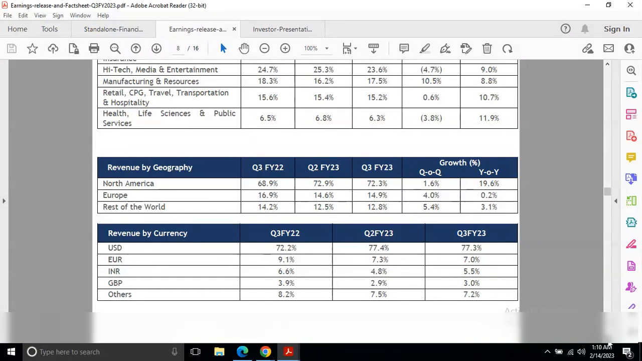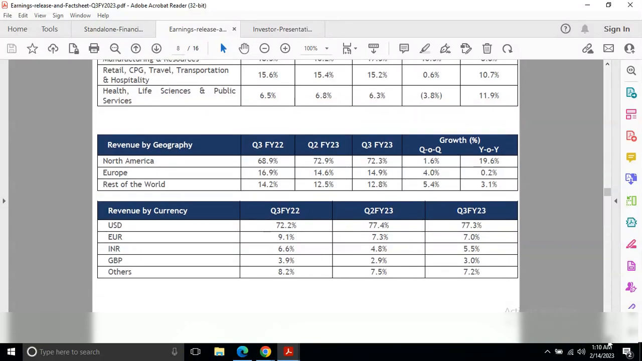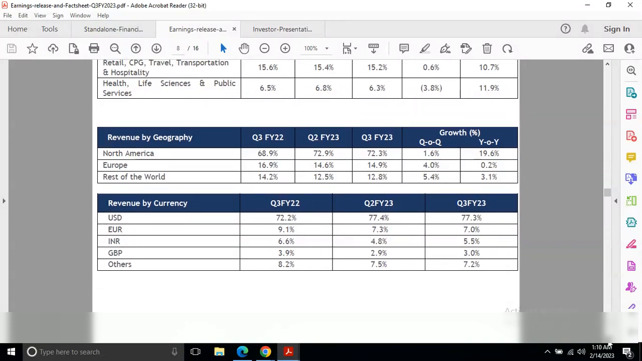Revenue by currency: in USD it's 77% for this quarter, which is larger than the last two quarters, quarter 3 of financial year 22 and quarter 2 of financial year 23. It's kind of the same. And in euro it's 7%, so in euro we can see a decline. In INR, earlier it was 6.6%, now it's 5.5%.